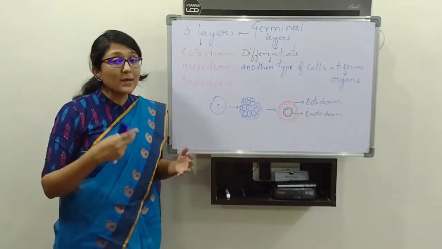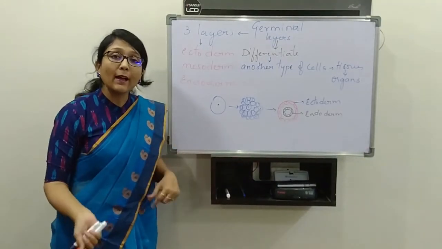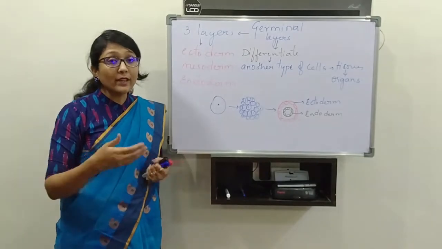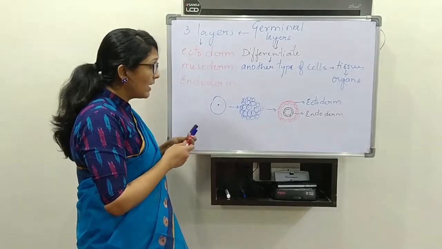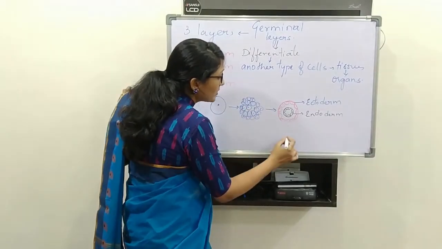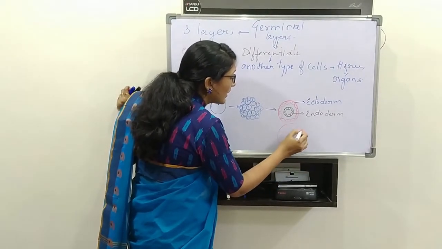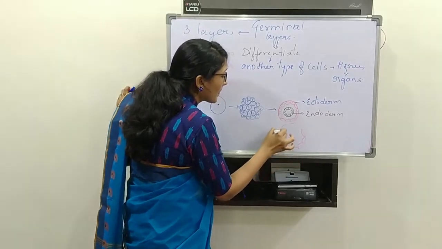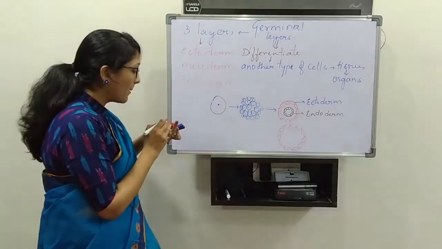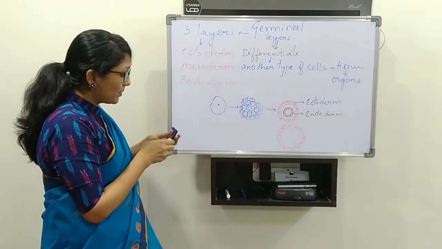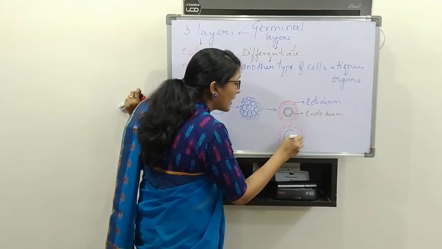Then, other than Cnidarians and Ctenophora, all the remaining organisms will have another type of organization with mesoderm. So how will it be? It will be almost the same but with a little more differentiation. This will be the ectoderm, okay. Then there will be formation of the endoderm layer.